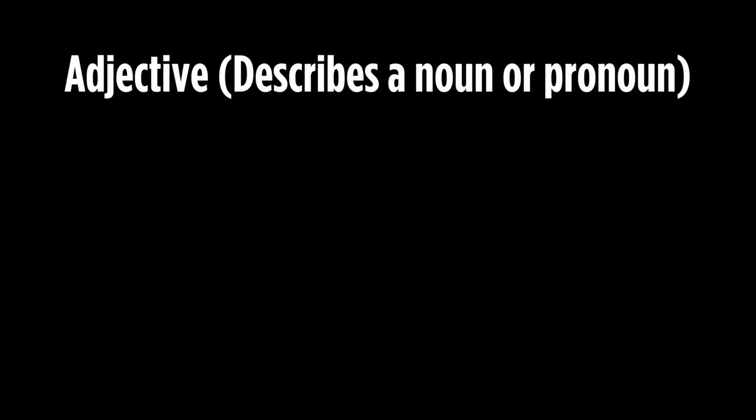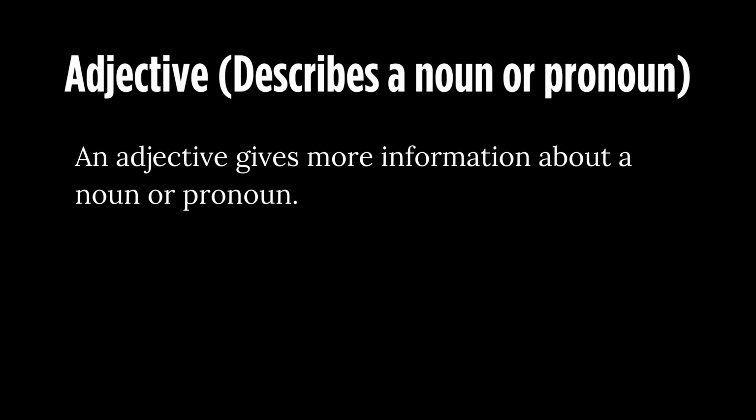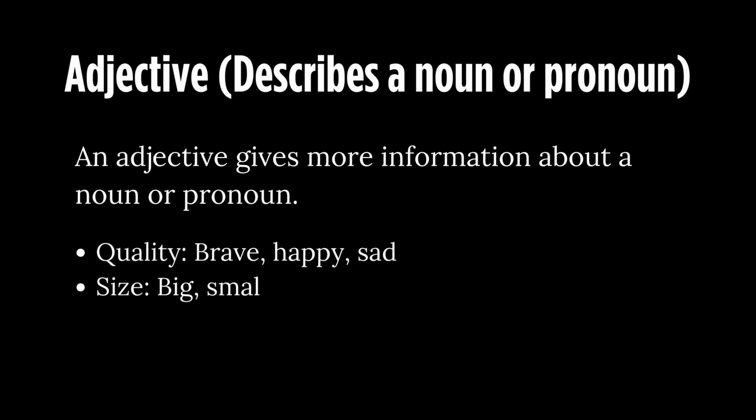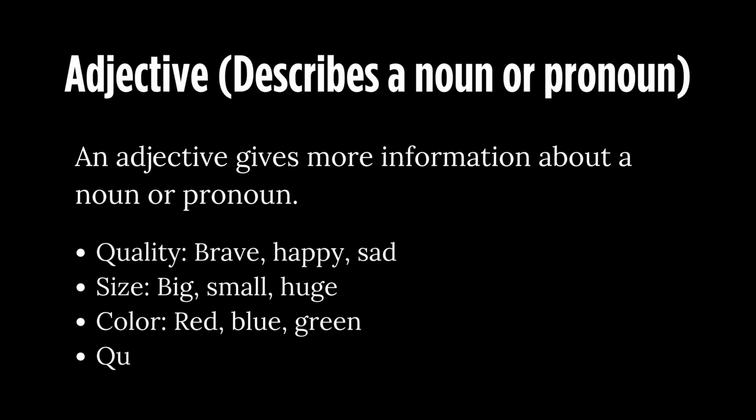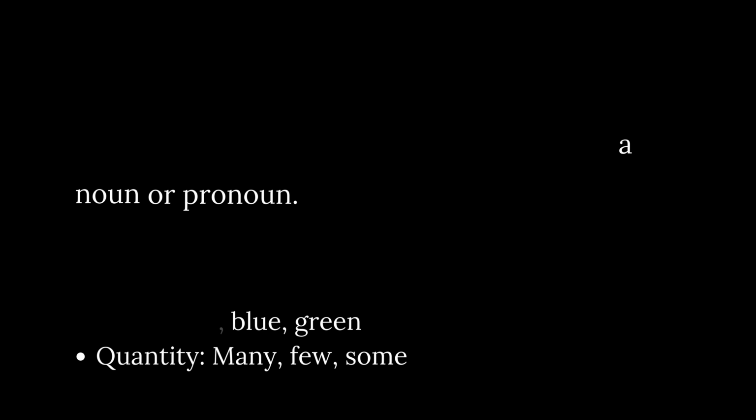Adjective describes a noun or pronoun. An adjective gives more information about a noun or pronoun. Quality: brave, happy, sad. Size: big, small, huge. Color: red, blue, green. Quantity: many, few, some. Example: He has a red car.